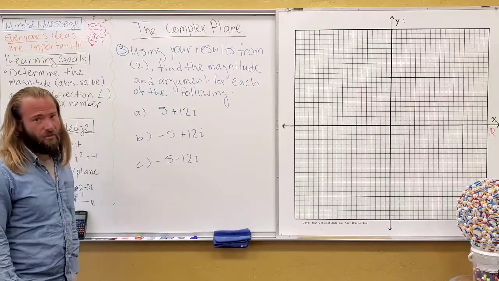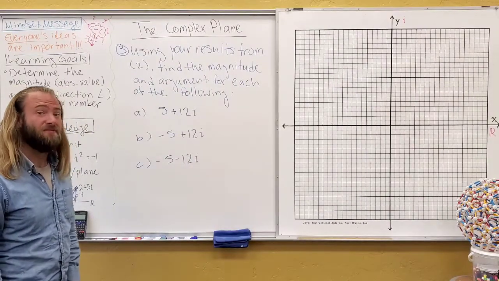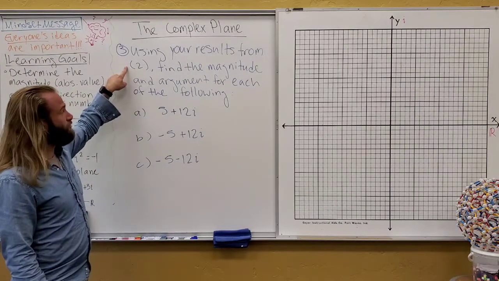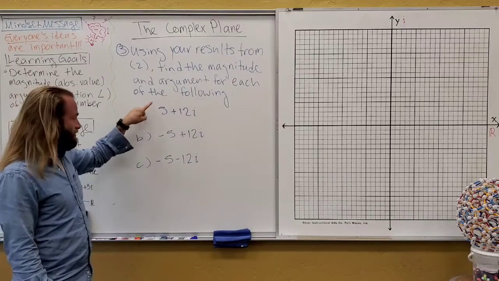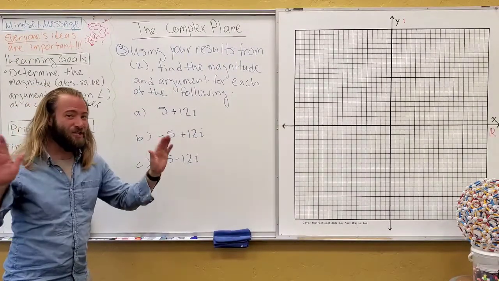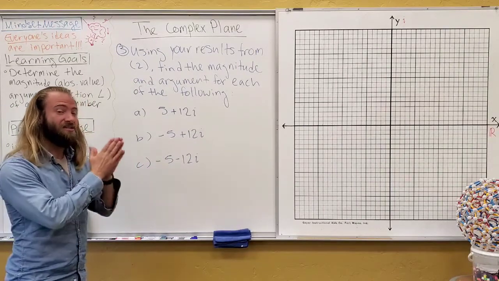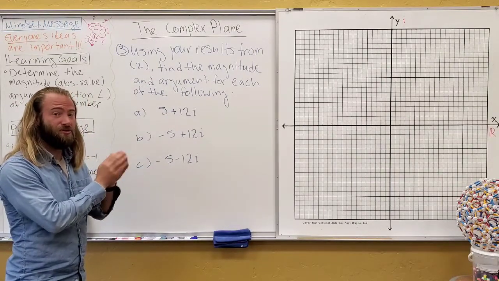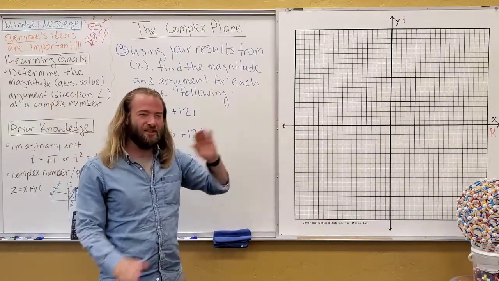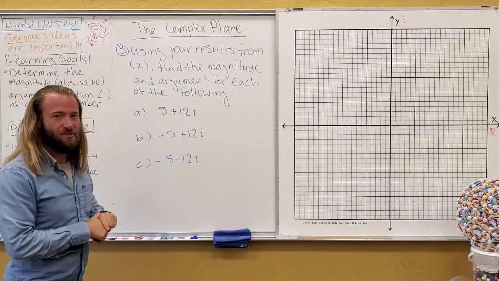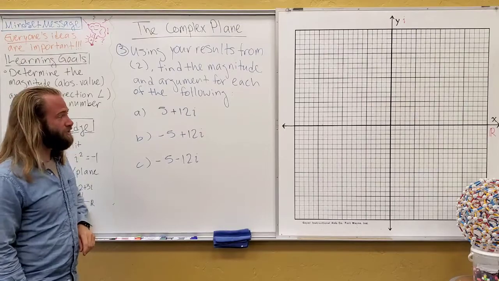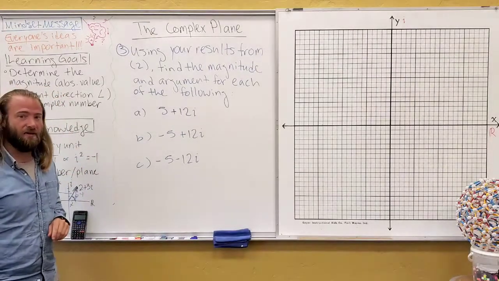So we just looked at the complex number v, which was 5 minus 12i. And number 3 says, use the results from number 2 to find the magnitude and argument for each of the following. They're all related, so I'm going to ask that you don't do any new calculations at all. You should be able to use only the results from number 2, and maybe plotting these and looking for symmetry, to answer the magnitude and direction. So pause right now and do that yourself, and then we'll come together and look at it.